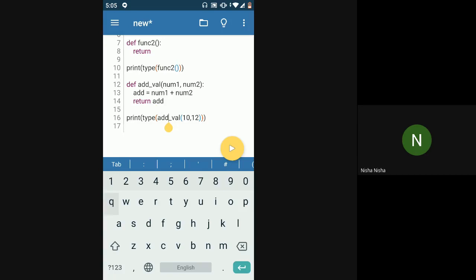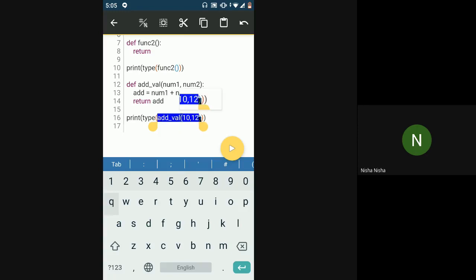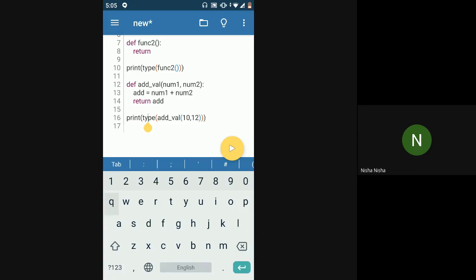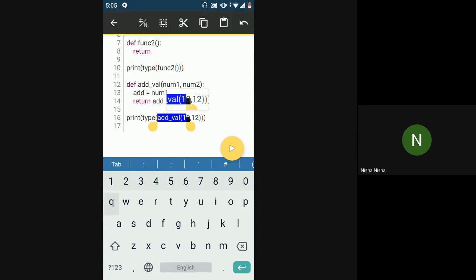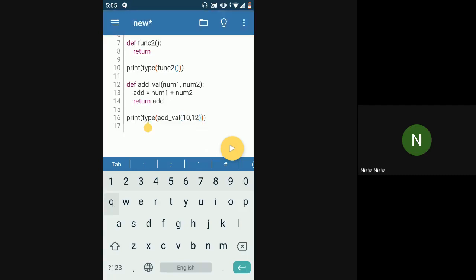So whatever is the output of add val will come at this point. Then the type function will get evaluated, and the parameter passed to the type function would be the output of the add val function.